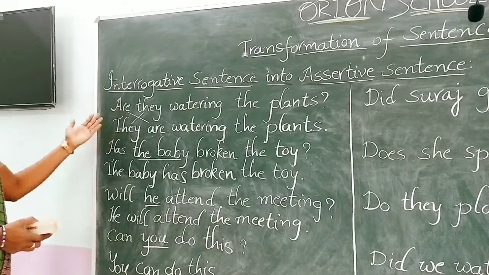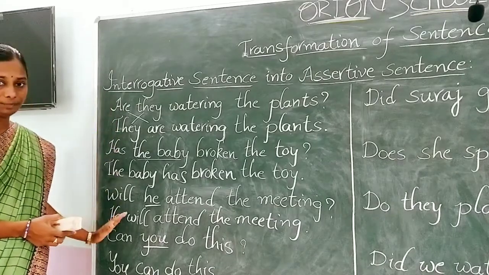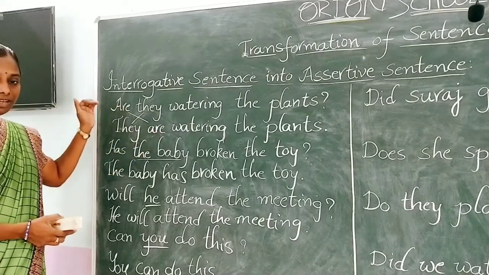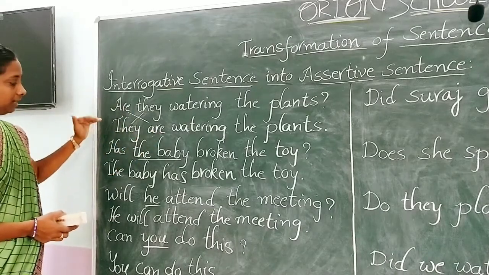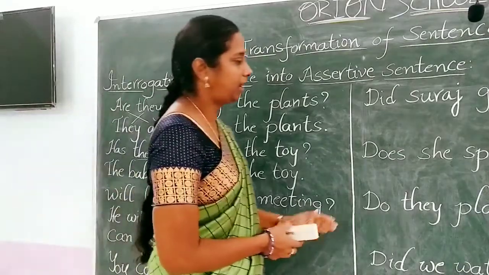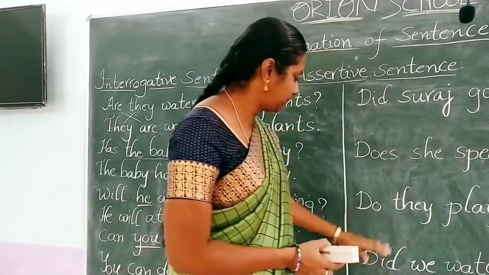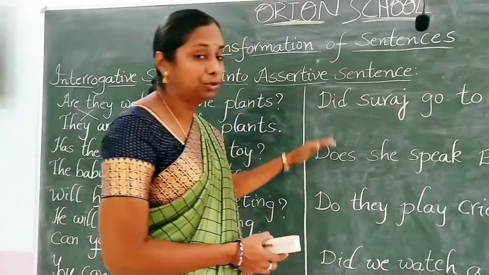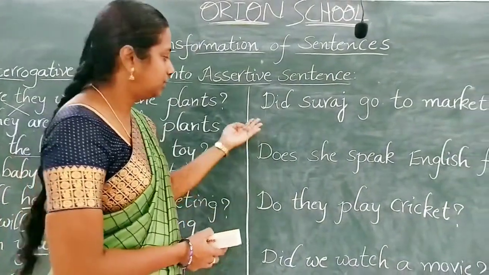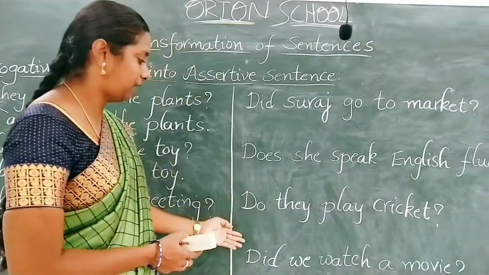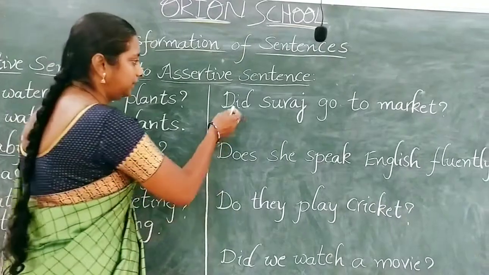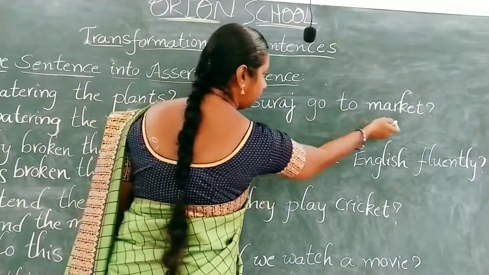If the question is starting with a helping verb, by changing the place of the helping verb and subject, we can change an interrogative sentence into an assertive sentence. See some more examples here. Here the questions are starting with do forms. What are the do forms? Do, does, did. So these are the do forms. Then how do we change an interrogative sentence into an assertive one? Let us see once. Did Suraj go to market?